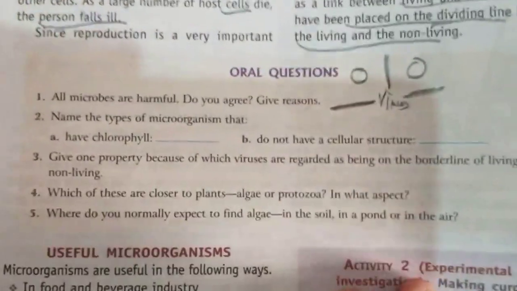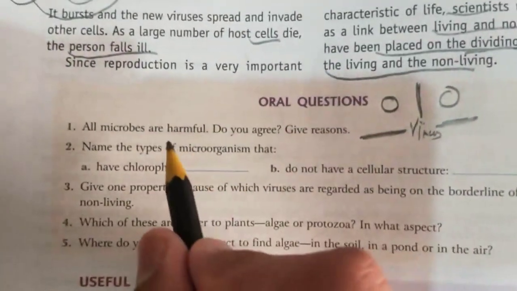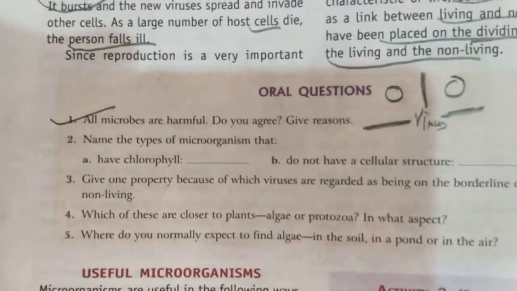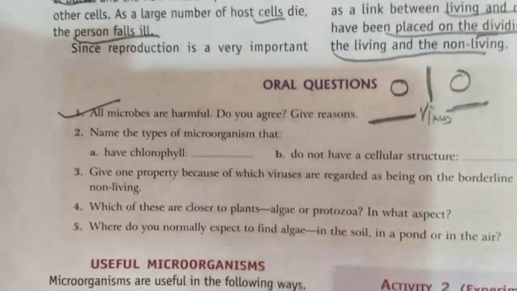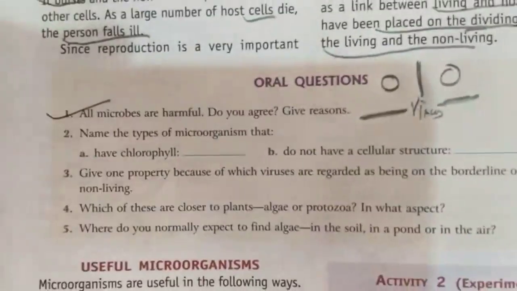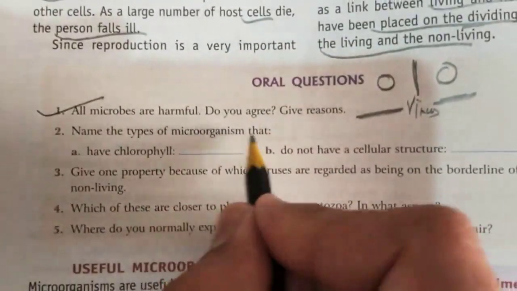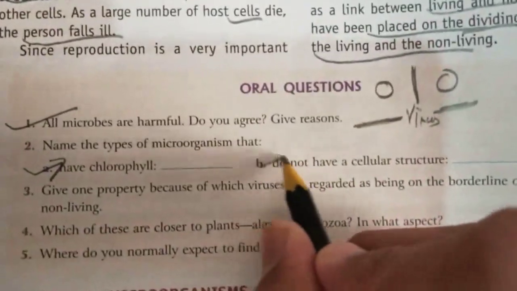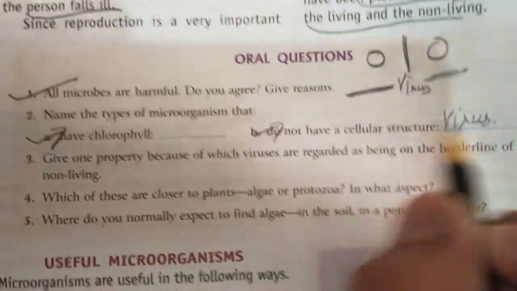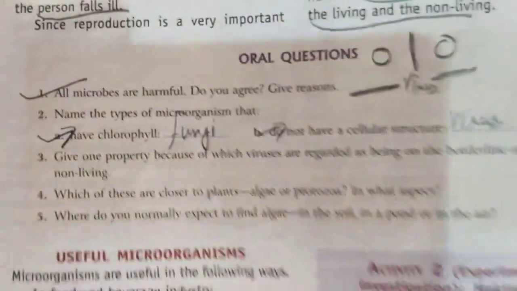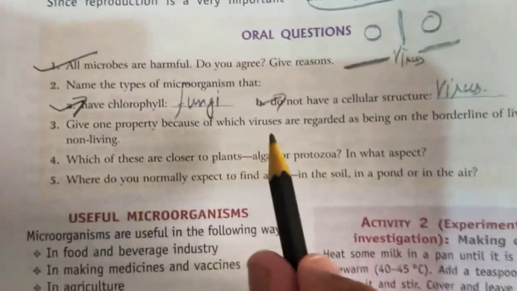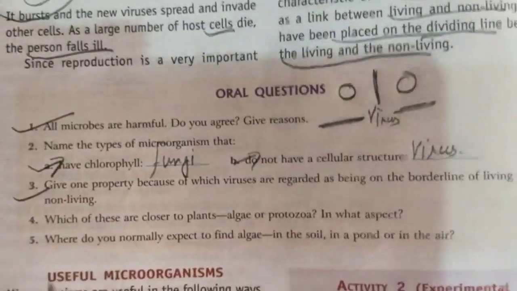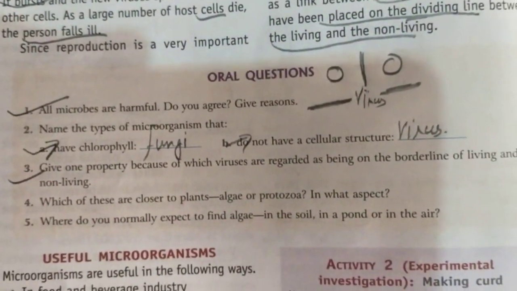This oral question you have to try. All microorganisms are harmful. Do you agree? Give reason. So you have to think about it. Are all microorganisms harmful? Do all cause diseases? No. Some are useful also. Name the type of microorganism that has chlorophyll. Fungi. Which does not have a cellular structure? Virus. Give one property because of which viruses are regarded as the borderline of living and non-living things. This we have discussed, why they are placed on the borderline of living and non-living things.